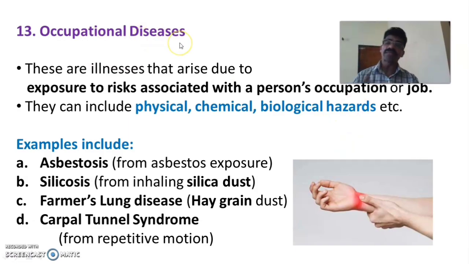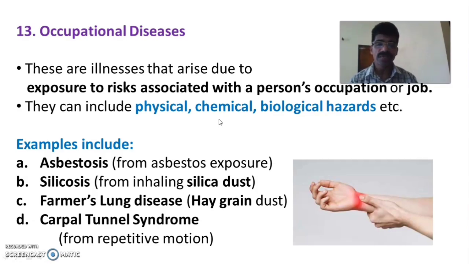Now the 12th one is occupational diseases, related to our job or occupational setting. These are illnesses that arise due to exposure to risks associated with the person's occupation or job. In different industries and factories, there will be different chemicals, substances or dust. Exposure to a particular agent for a prolonged period may cause some occupational diseases. The cause may be physical, chemical or biological hazards. Physical is extreme temperature, heat or cold. Chemical includes dust, mist, fumes, solvents, acid, base, etc.